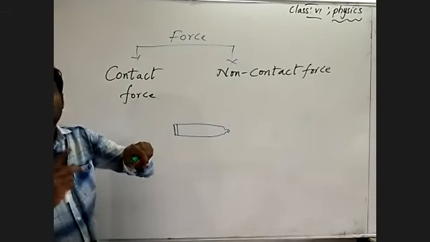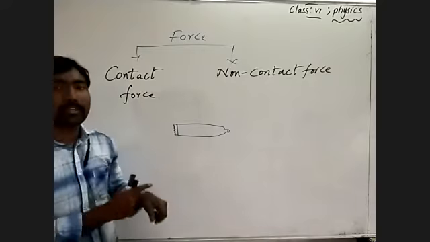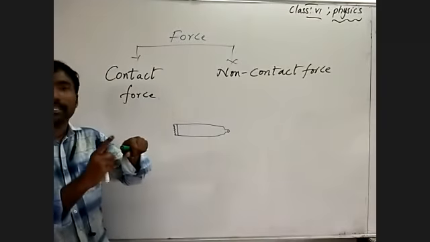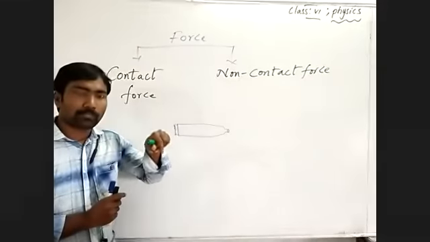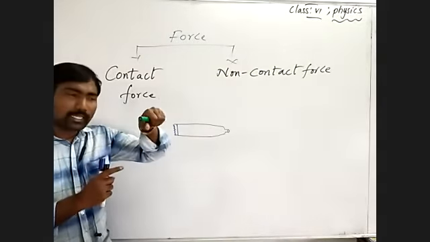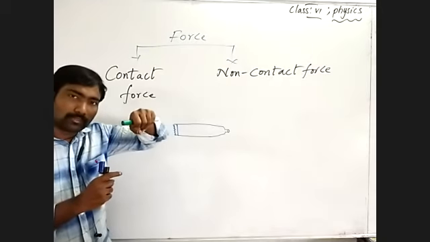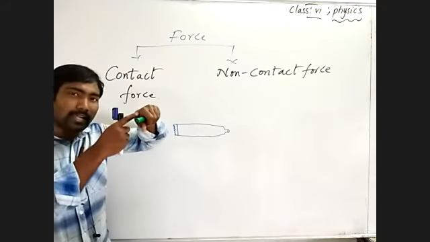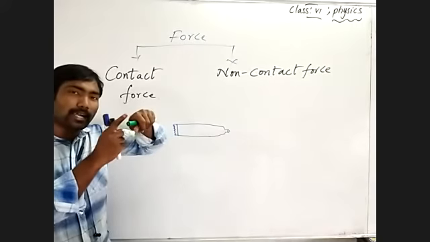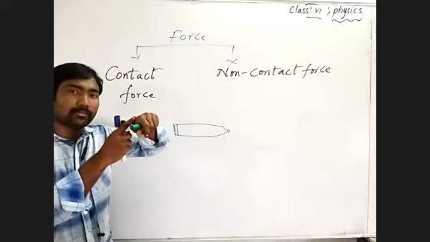Then coming to that, there are two objects. One is our hand, another one is the toothpaste tube. See here, when we are pressing, we are holding a direct contact. There is a direct physical contact between two interacting objects.